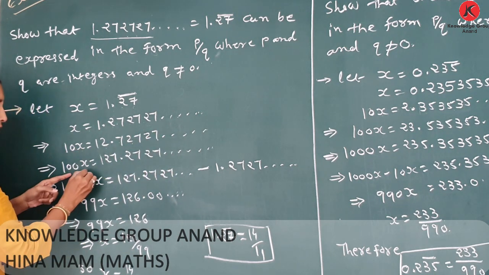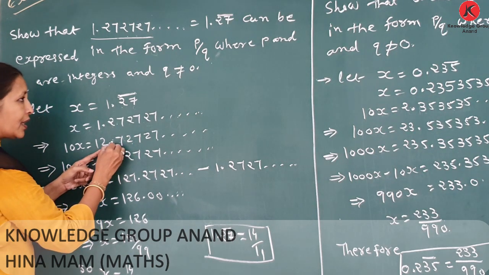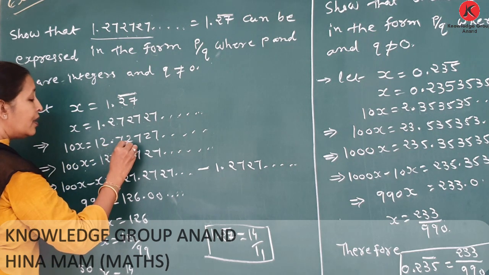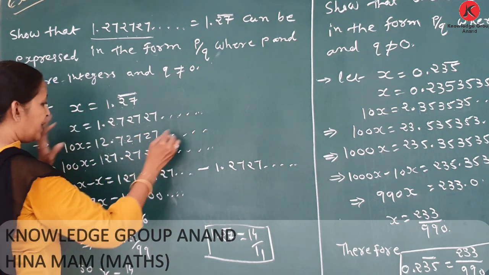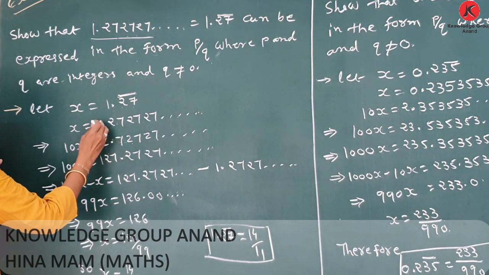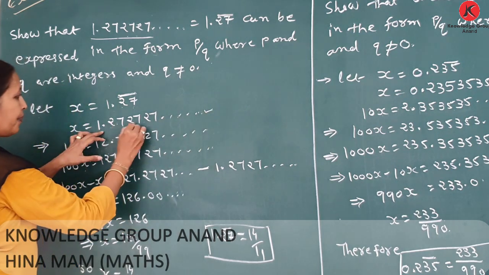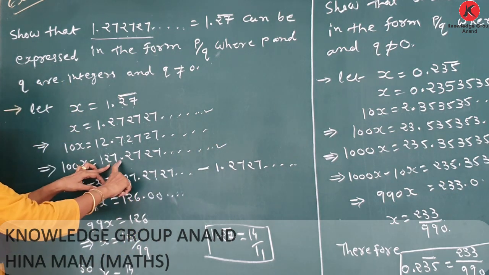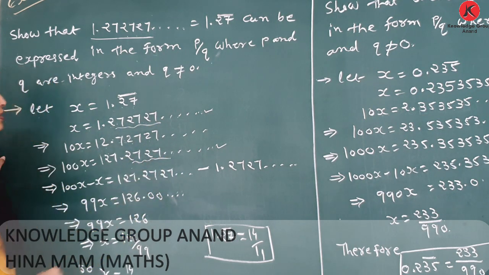10x into 10, then 100x is equal to 127.272727. Here the decimal comes after 127. Both numbers have equal digits after the decimal point. So x is equal to 1.2727 and 100x is equal to 127.27, and the digits after the decimal are equal.